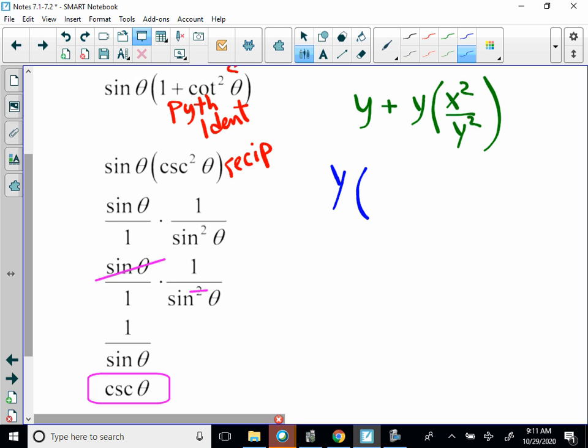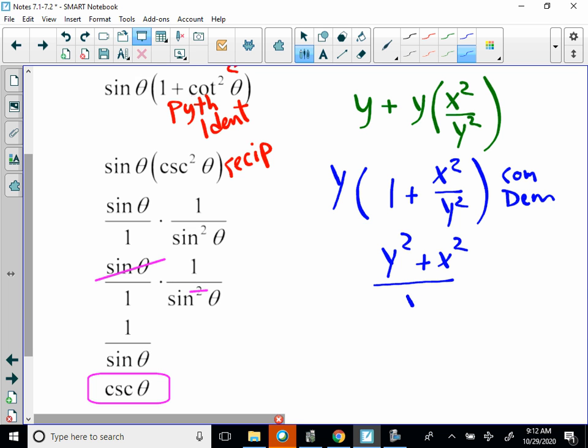So if I factor out y, what's going to be left? 1 plus x squared over y squared. So then I'm going to get a common denominator. So that's going to be y squared plus x squared over y squared, times y, I'm sorry.